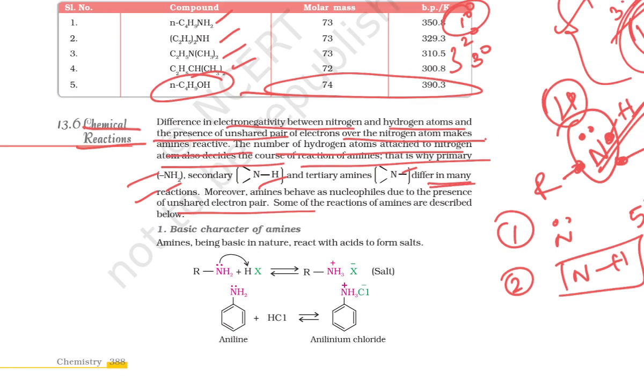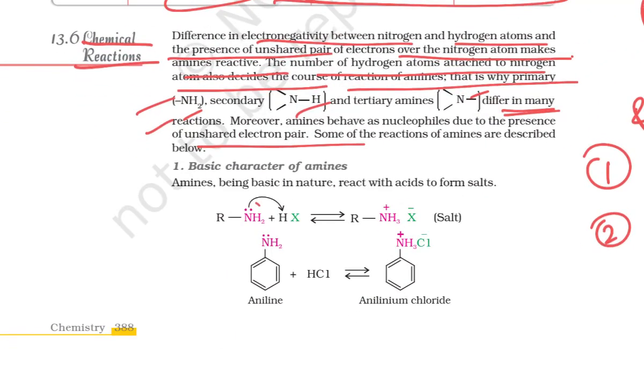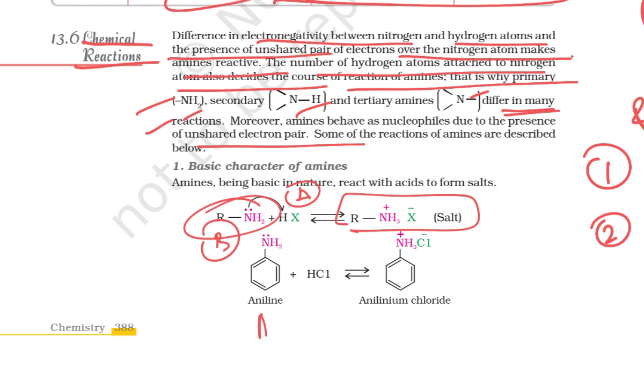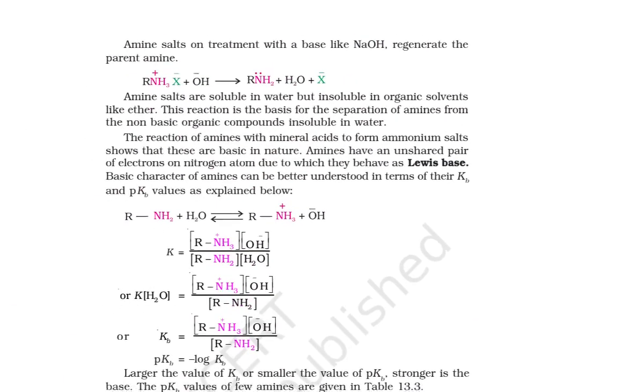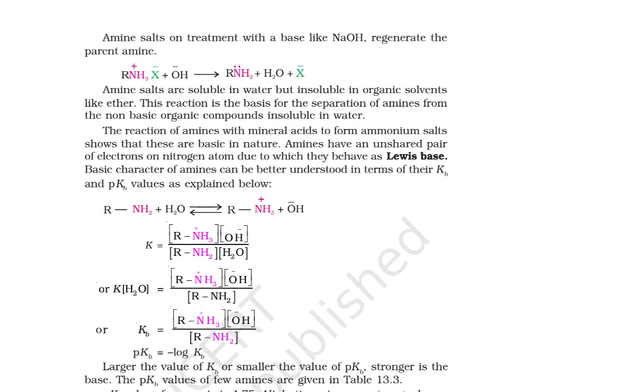So here are some of the reactions. This lone pair of electrons acts as a base, this acts as an acid, and finally we will get the salt. This is acid, this is base, we get the salt. Because this lone pair of electrons abstracts the proton, it becomes NH3 plus. On to another slide.